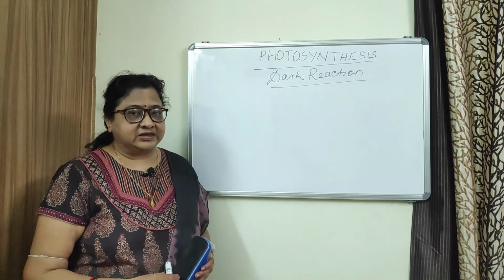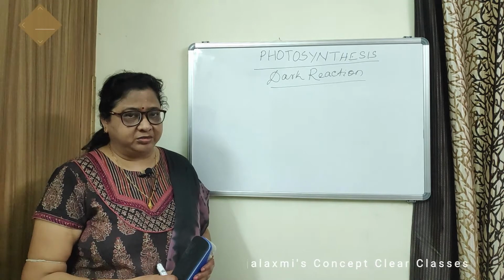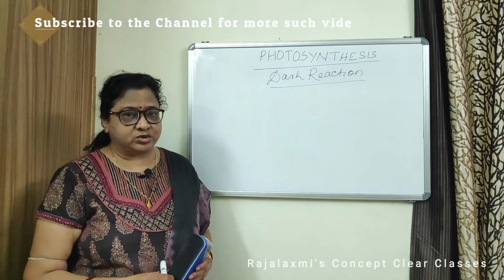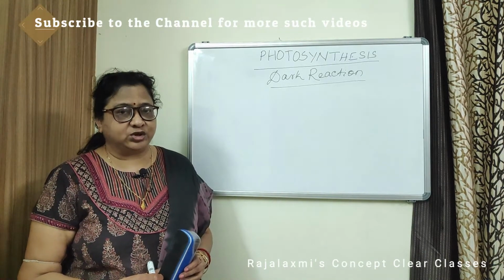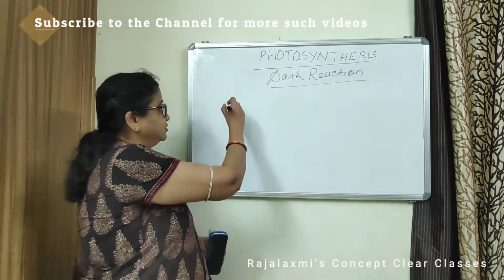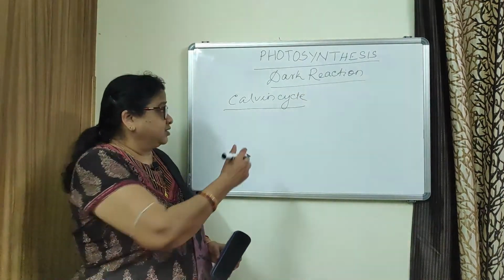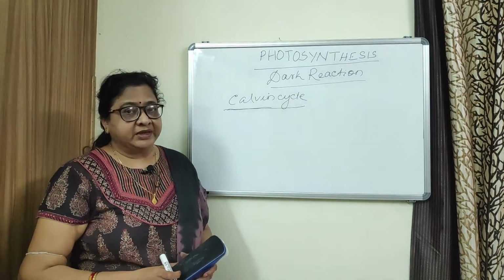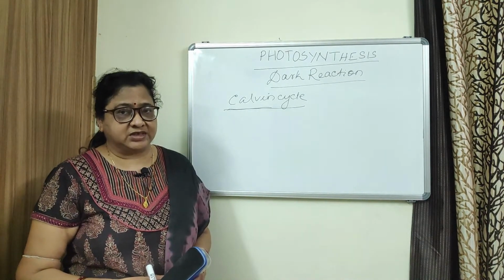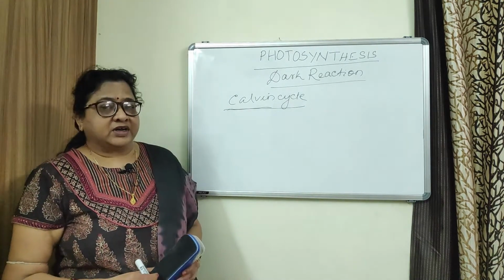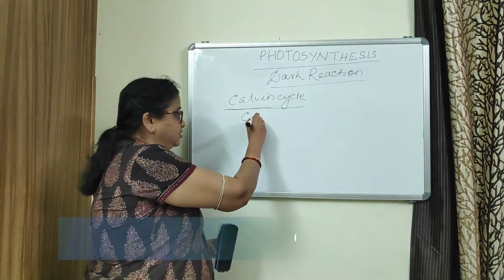They found that during carbon dioxide reduction, a number of reactions are involved producing many intermediate compounds which occur in a cyclic manner. So the process of dark reaction is also known as the Calvin cycle, after the name of the scientist Calvin. They found that the first stable product of the process is a C3 compound or carbon 3 compound, so it is also known as the C3 cycle.